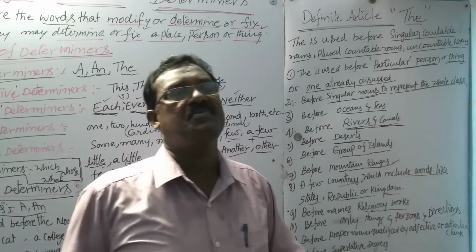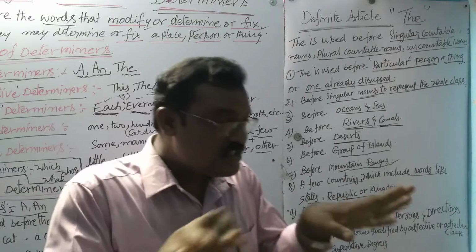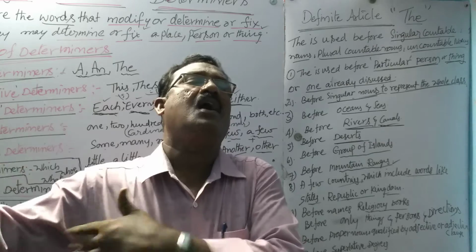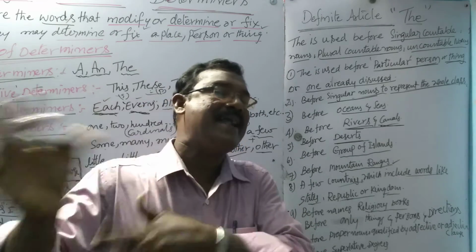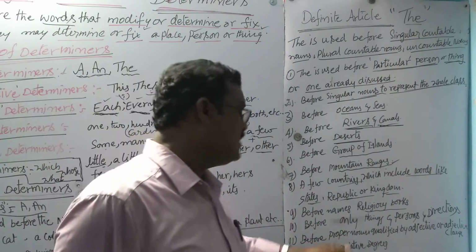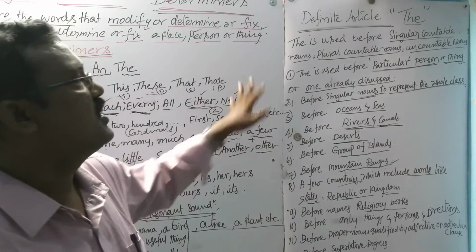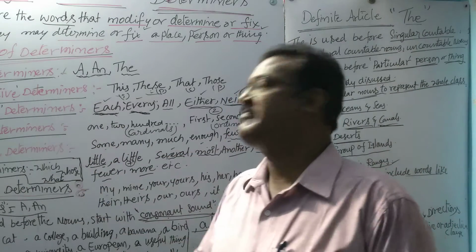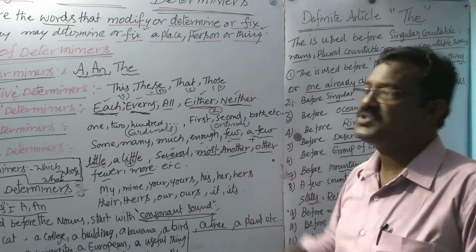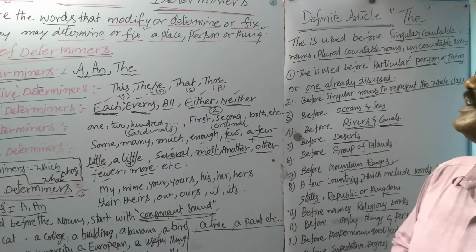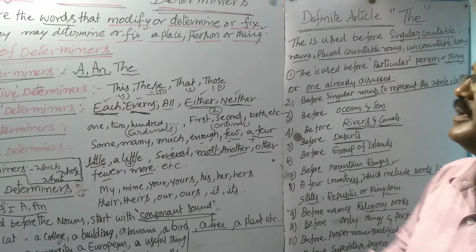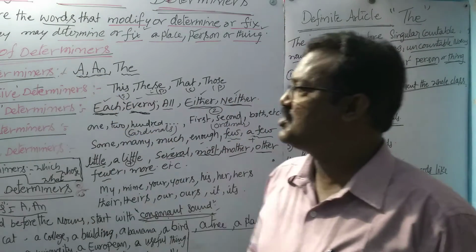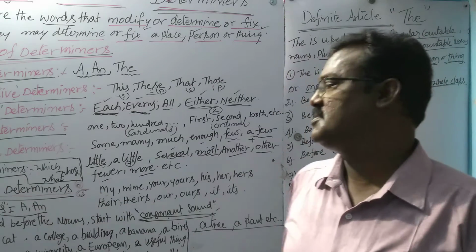So if you keep "the" before an adjective, it expresses the people belonging to that category. The rich means all rich people. The poor means all poor people. The handicapped means all handicapped people. In that way, my dear students, we can use definite and indefinite articles. I hope you understood all these definite and indefinite articles. Later we are going to discuss demonstrative and positive determiners.